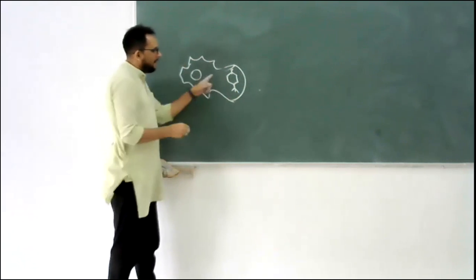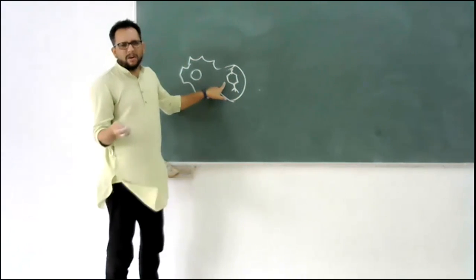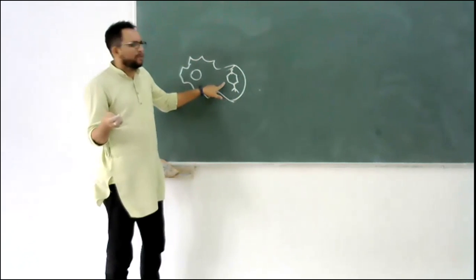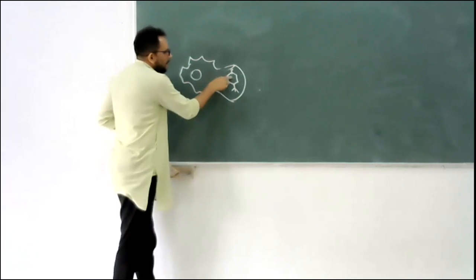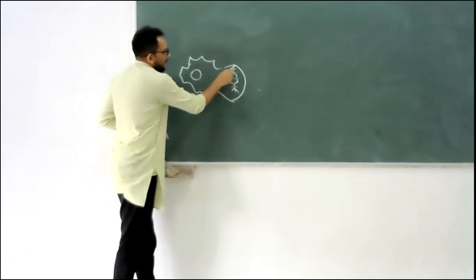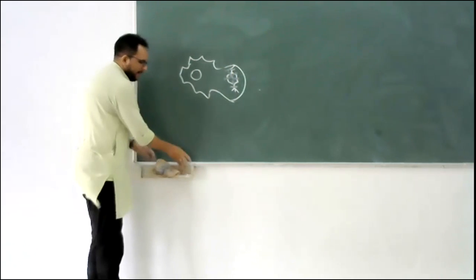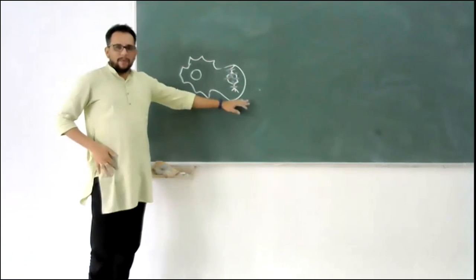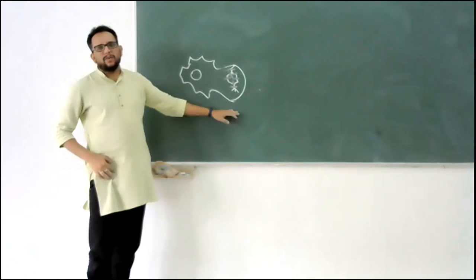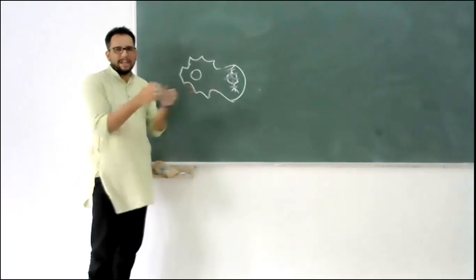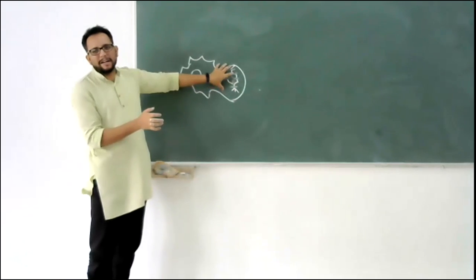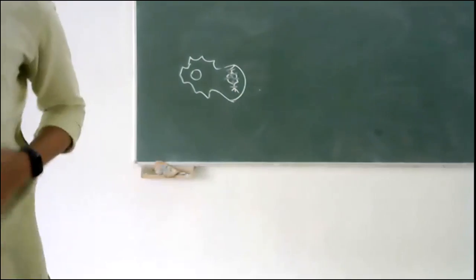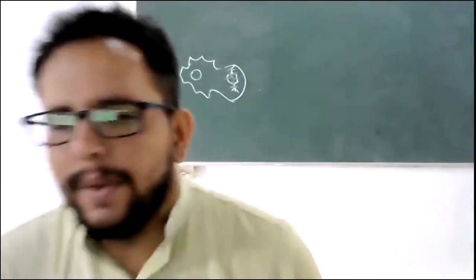Then this cell will release the lysozyme, which has a lot of enzymes, breakdown enzymes specifically. So it will break down the virus particle into several parts, right? And that way the virus or bacteria gets killed. So this process of endocytosis is called phagocytosis. Endocytosis means taking it inside, and killing the bacteria, that is phagocytosis. Okay. Bacteria or virus. Okay, got it.